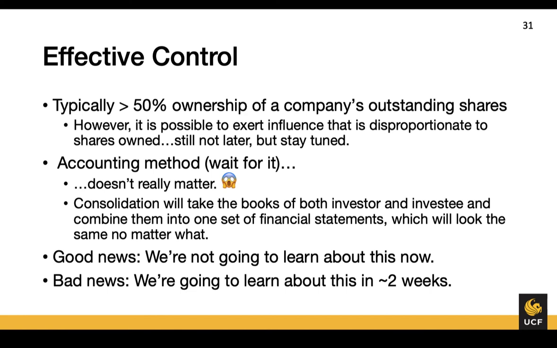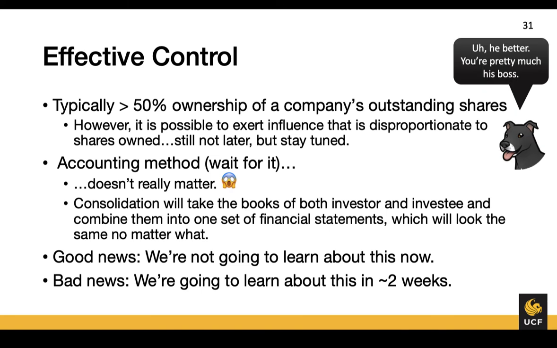So, if I own 60% of Apple's outstanding stock, is Tim Cook taking my call and listening to what I have to say? Right. So we have effective control over Apple by occupying the majority shareholder role. When we have effective control, the accounting method doesn't really matter.